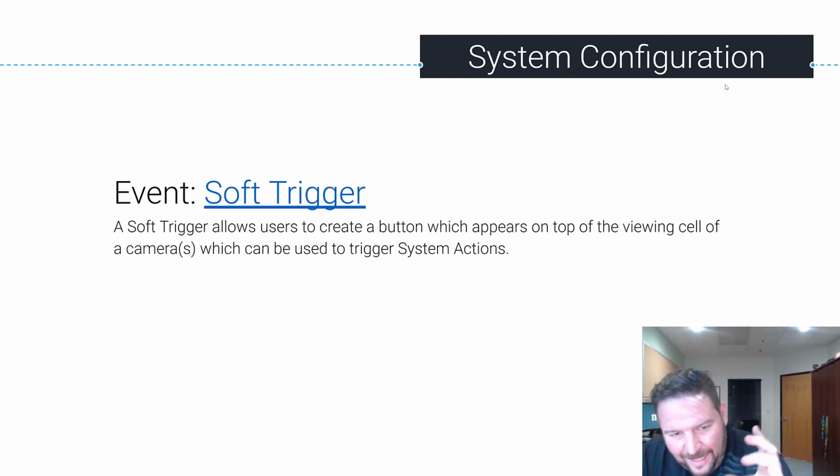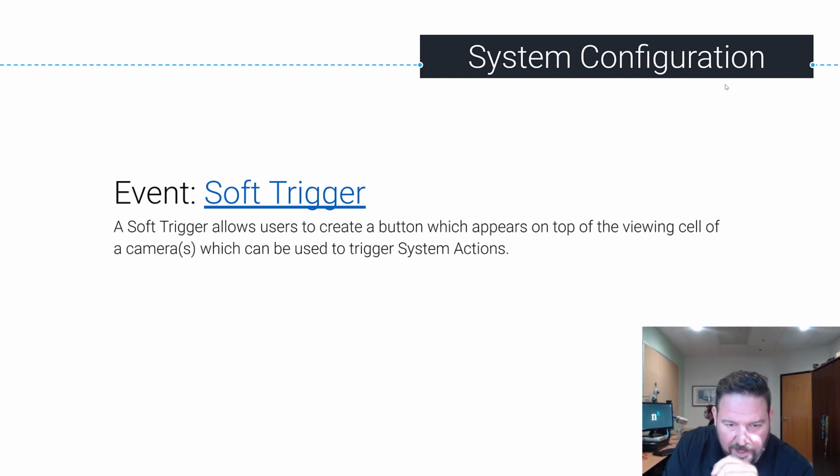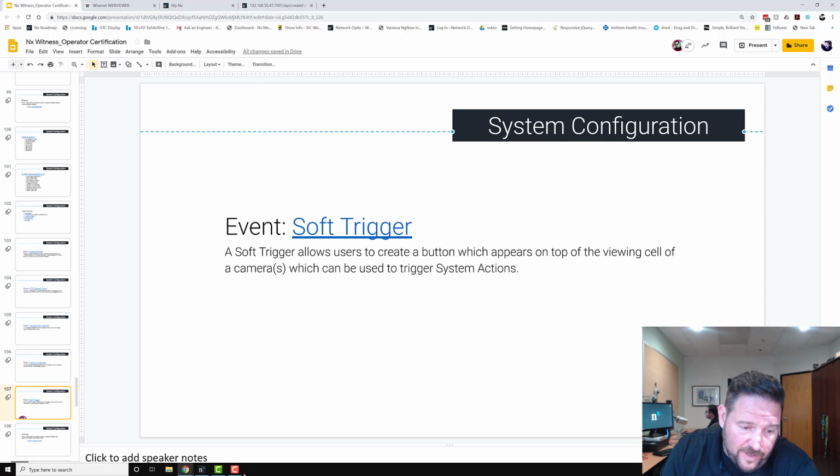A soft trigger allows users to create a button which appears on top of a viewing cell of a camera, which can then be used to trigger system actions, right? Just as simple as it sounds. Soft triggers are represented in the desktop interface. They're also in the mobile application once you set them up.